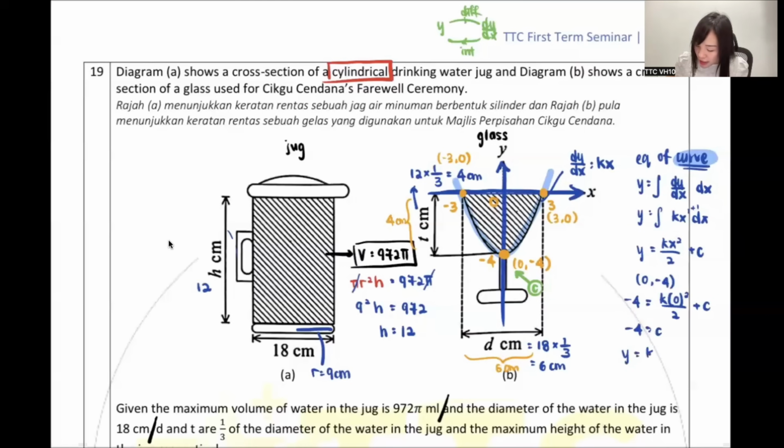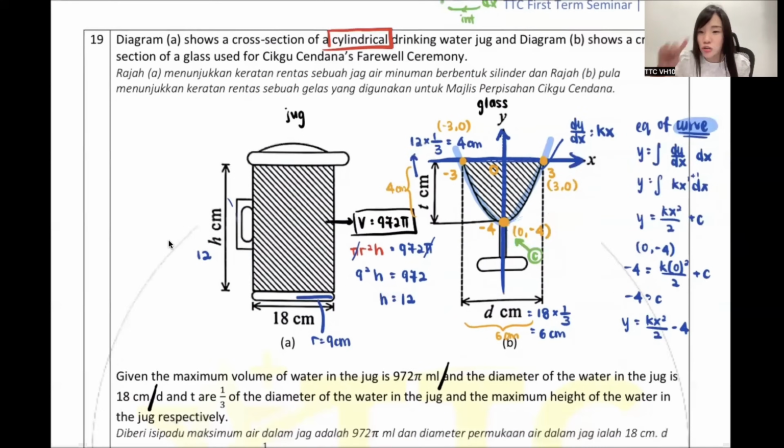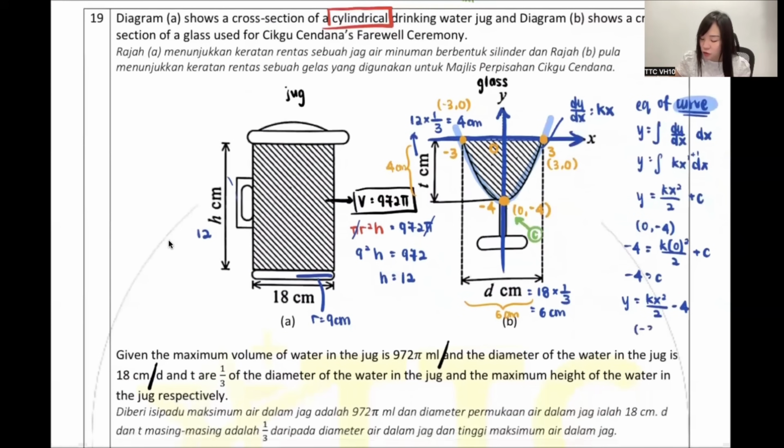So now my c is already negative 4. Then how do I continue to find my k? I already got my c. Very good, dividend. My curve not only passes through (0, -4), it also passes through (3, 0) and (-3, 0). So other than (0, -4), you can sub the others. You like (3, 0) also can, you like (-3, 0) also can.